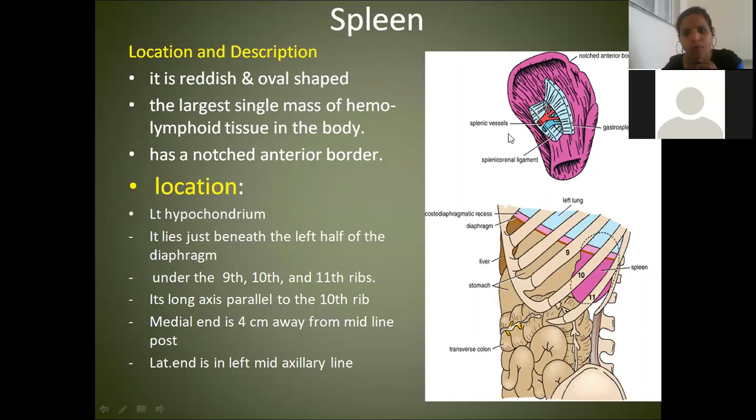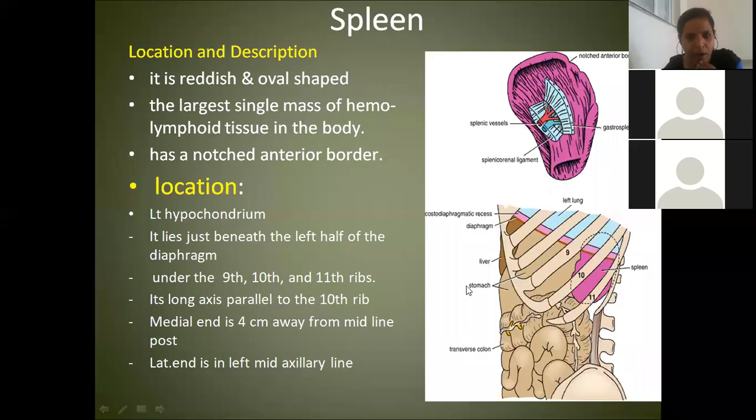I will tell you about borders, and we will see the anterior border will have a notch. Of course it's not so clearly visible here, but I will show you better pictures. So location, where is it situated? Just now I told you it is situated in the left hypochondrium, beneath the left half of the dome of the diaphragm, under the 9th, 10th and 11th ribs.